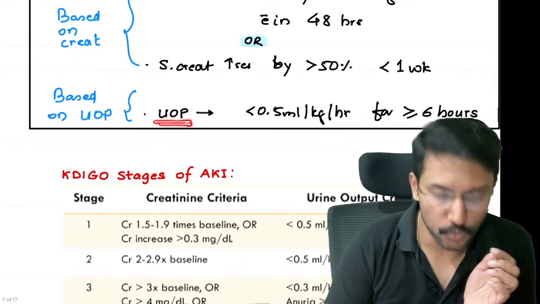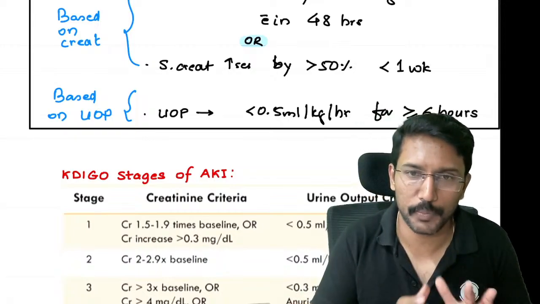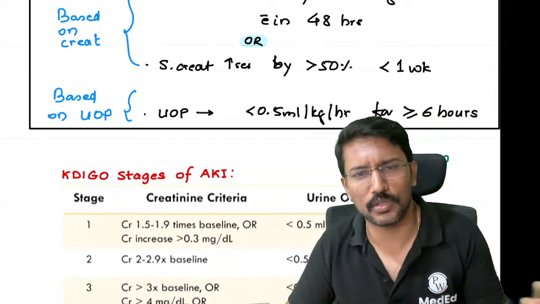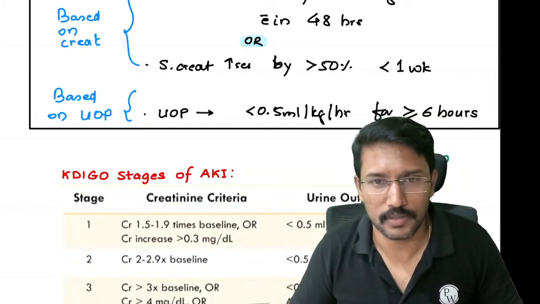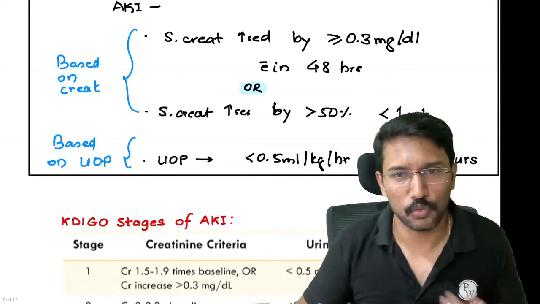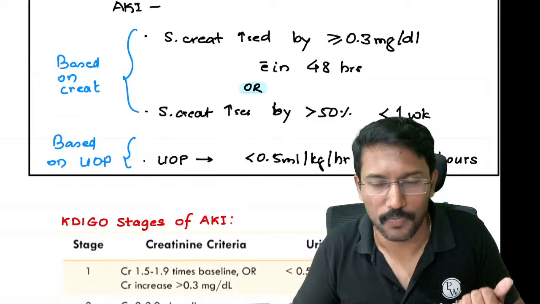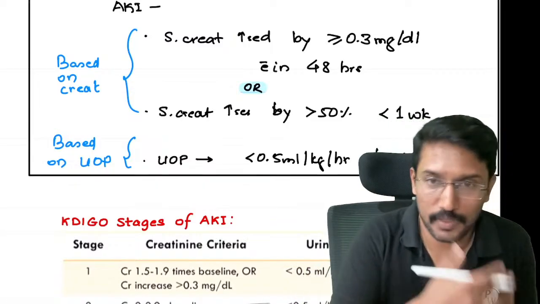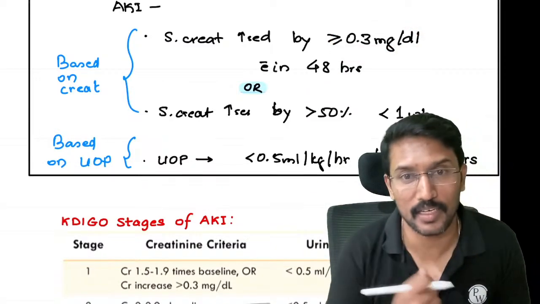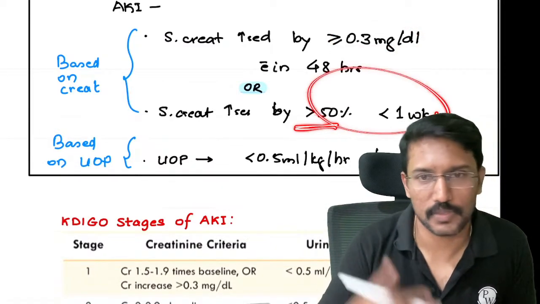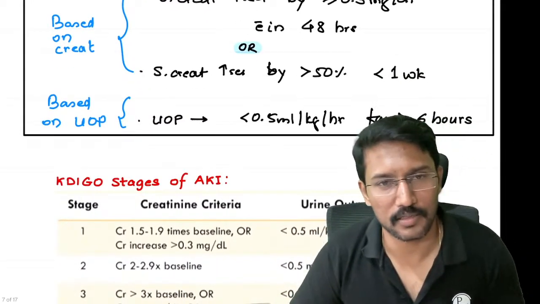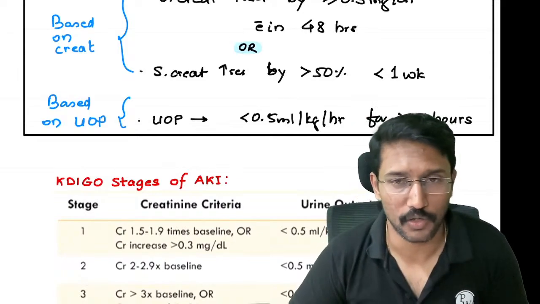And the third one is the urine output criteria. Inside the hospital, most of the patients with acute kidney injury get recognized because of the drop in urine output. Commonly you hear, right? Someone got admitted with loose stools, then फिर डॉक्टर बोल रहे हैं कि kidneys have gone into shutdown. अब डॉक्टर को कैसे पता चला? Because same day सुबह एडमिट हुआ है, शाम को डॉक्टर बोल रहे हैं kidneys are not working, right? How do we get to know? Because if regular criteria follow करेंगे तो 48 hours का time लगेगा to see the jump in creatinine, या मुझे baseline creatinine पता होना चाहिए, right? Or sometimes we end up diagnosing the acute kidney injury over several days. Urine output criteria is the one which helps us to quickly recognize acute kidney injury in hospitalized patients.